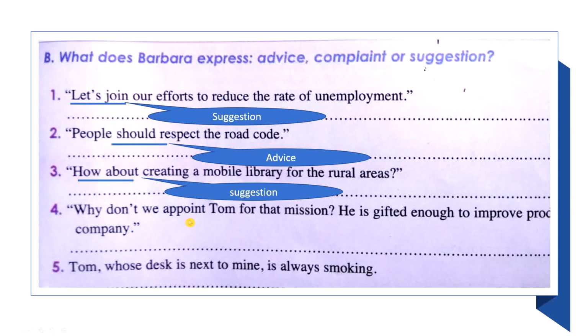Why don't we appoint Tom for that mission? So the expression that we are using here is why don't. You remember the lesson I posted before about suggestions and advice. So after why don't we use subject plus verb plus object. So it is a suggestion: why don't plus a subject plus a verb plus the object.